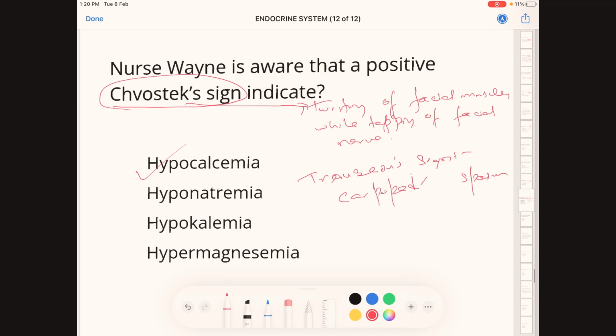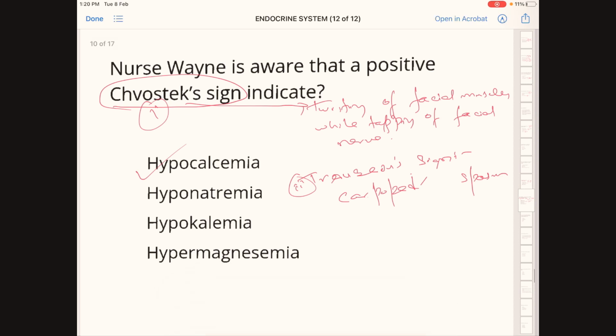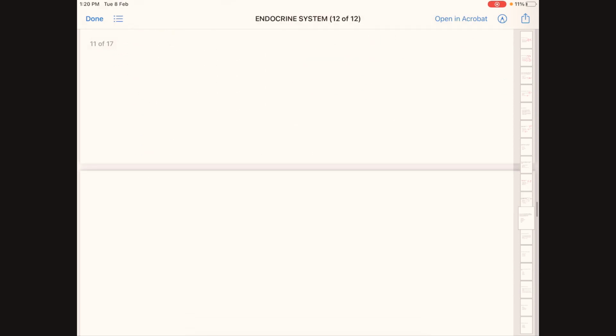So the first one is Chvostek sign and the second one is Trousseau sign. These clinical signs are present in patients with hypocalcemia. Both of the signs are very commonly asked in previous exams.